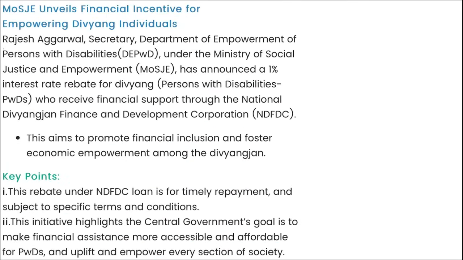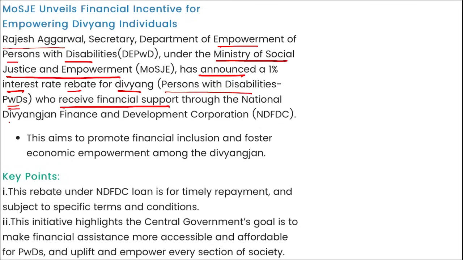Next is Rajesh Agrawal, Secretary of the Department of Empowerment of Persons with Disabilities, that comes under the Ministry of Social Justice and Empowerment. They have announced a 1% interest rate rebate for Divyang, that is the persons with disabilities who received financial support through National Divyangjan Finance and Development Corporation.